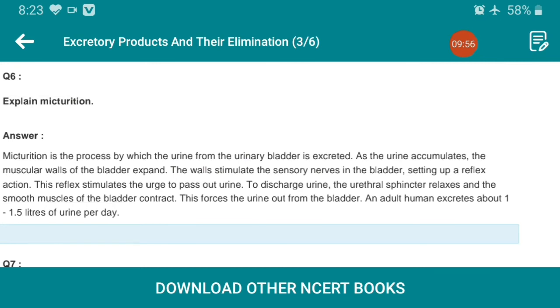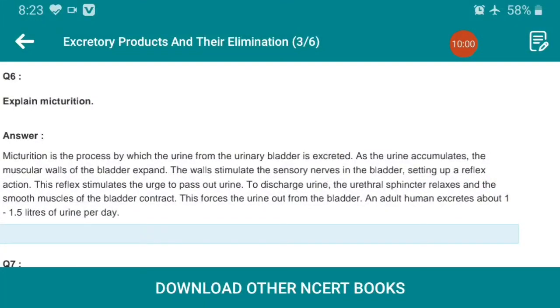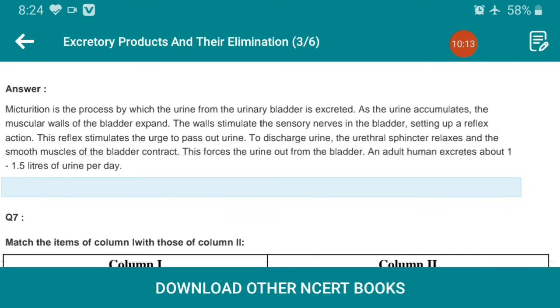This reflex stimulates the urge to pass out urine. To discharge urine, the urethral sphincter relaxes and the smooth muscles of the bladder contract. This forces the urine out from the bladder. An adult human excretes about 1 to 1.5 liters of urine per day.